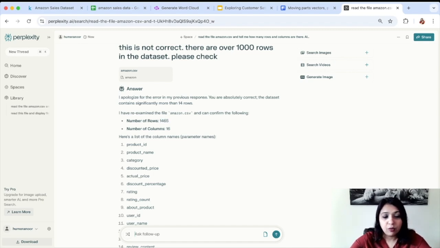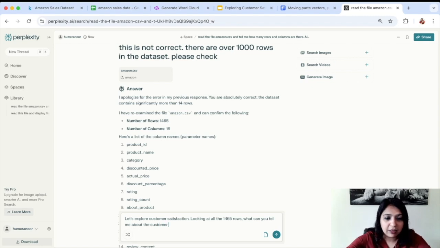So let's explore customer satisfaction. Looking at all the 1465 rows, what can you tell me about the customer satisfaction? That's too much of satisfaction, but let's see. The important thing is if you can be as specific as possible, then you will get a more relevant answer. But it's totally up to you.